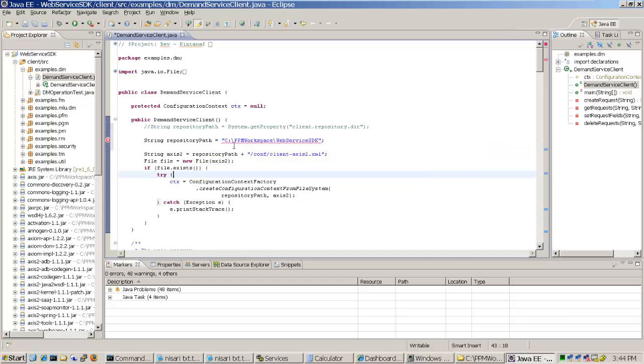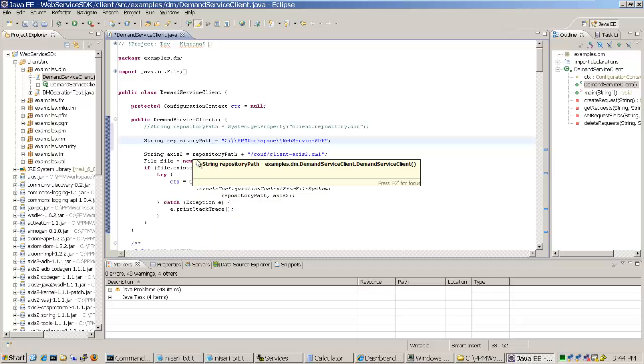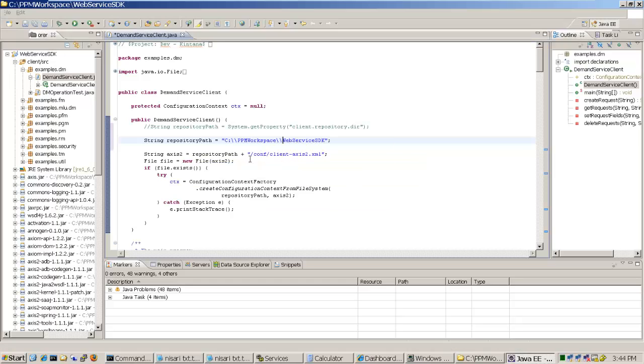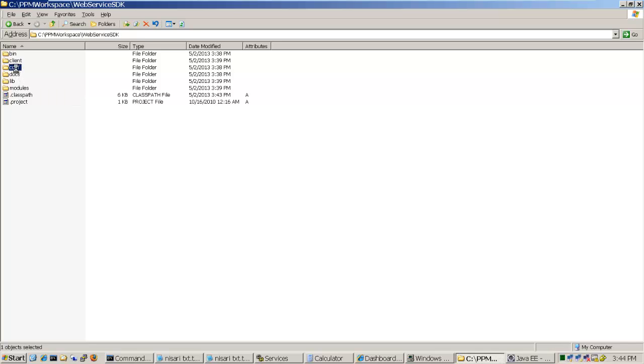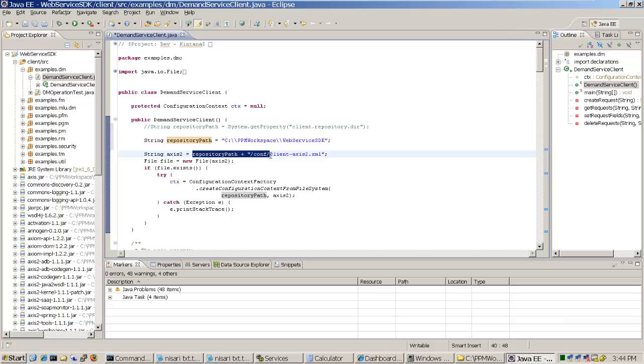When using Eclipse, you will have to give the escape sequence for the backslash, and similarly for getting into the conf directory, we'll just give the directory as hard-coded.